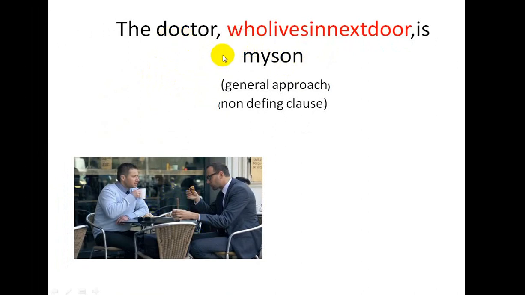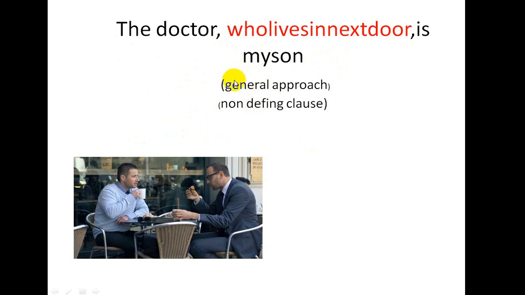So they are discussing the person, the doctor who lives in next door, and it also gives additional information about the doctor, my son. But in the first case, they have already known he is a doctor, and they only know that he is a son. But here in the general approach, they know he is a doctor and also he is a son. So they know two things. But in the first case, they know only one thing, that he is a son.